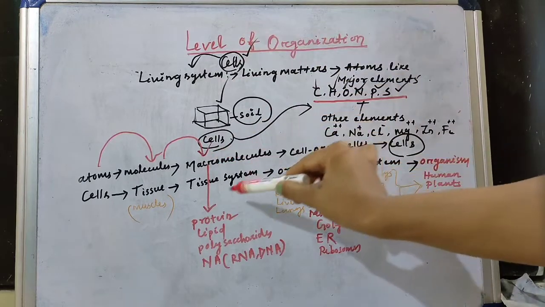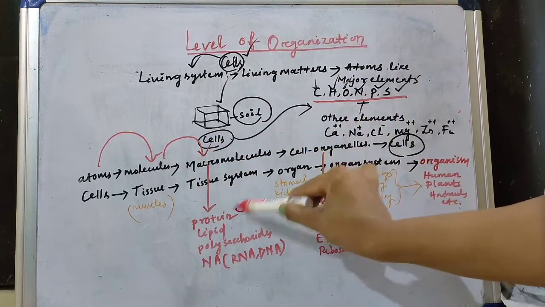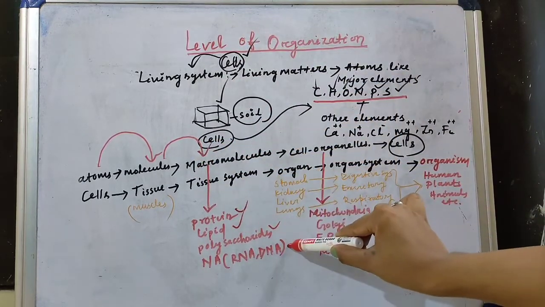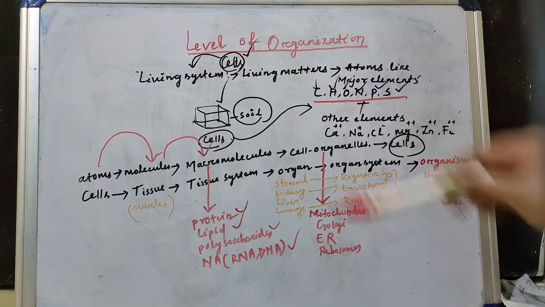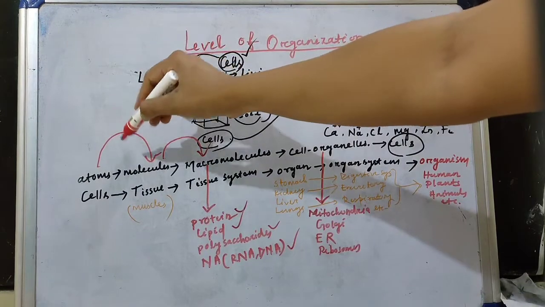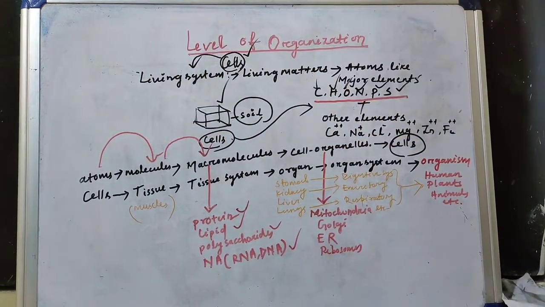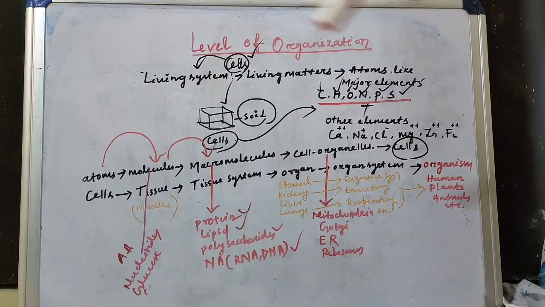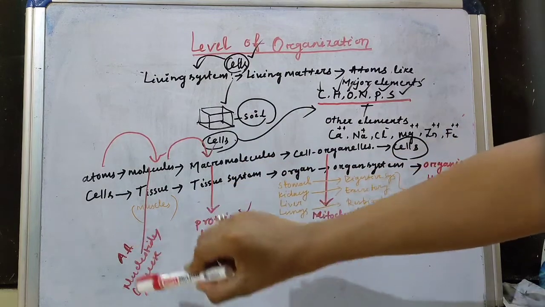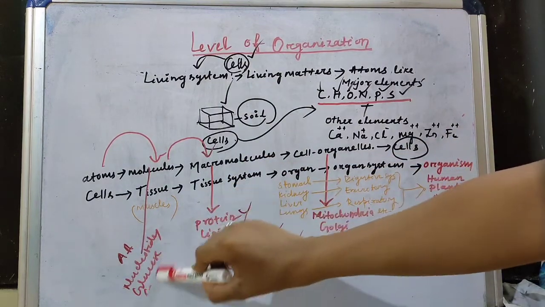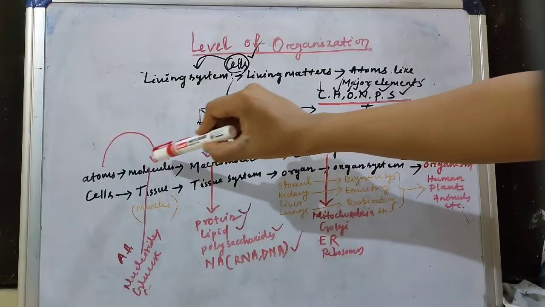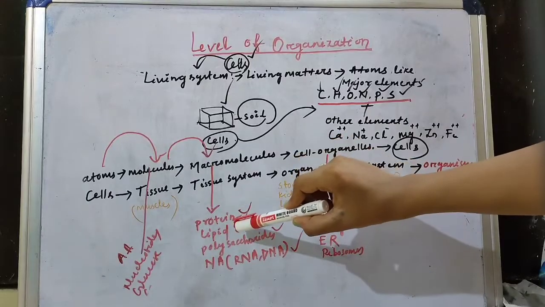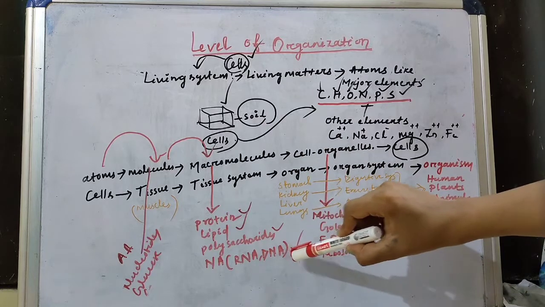These macromolecules are protein, lipid, polysaccharide, nucleic acid, that is RNA or DNA. The molecules can be amino acids, nucleotides, glucose, etc. And the macromolecules that are formed of these molecules are protein, lipids, polysaccharide and nucleic acid.